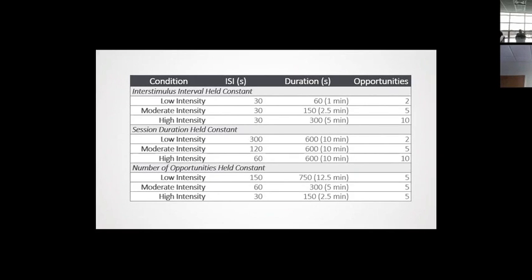One thing I wondered is if you could manipulate the number, like keep the duration the same, or the ISI the same, and have the same number of trials, but only have 2 probes in there. Imagine you have 3 targets, and you have one target that's done 3 times in a row every 30 seconds versus that target is done 3 times over the course of 10 minutes, but they're still getting high interest. I'm wondering about the behavioral momentum in this.